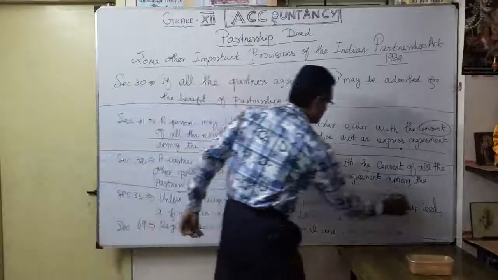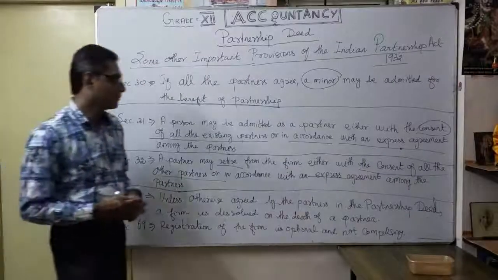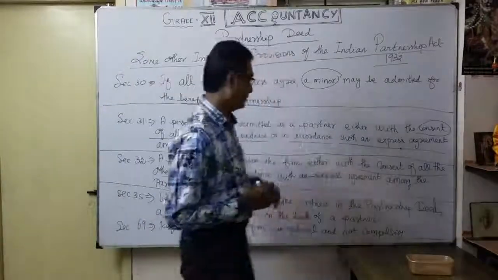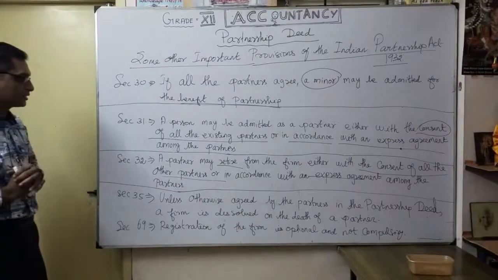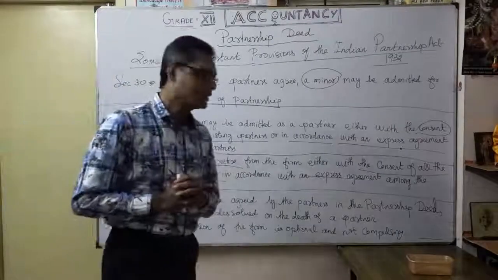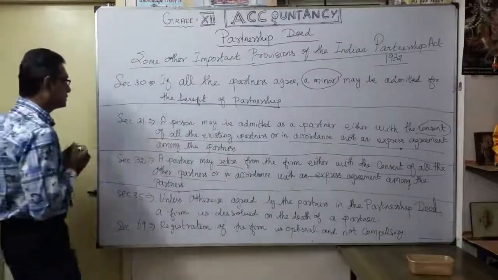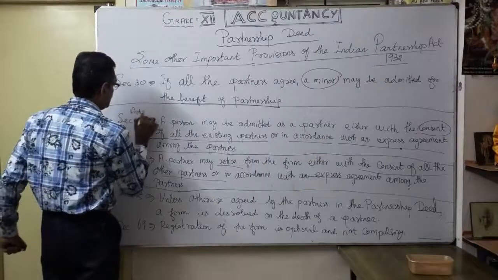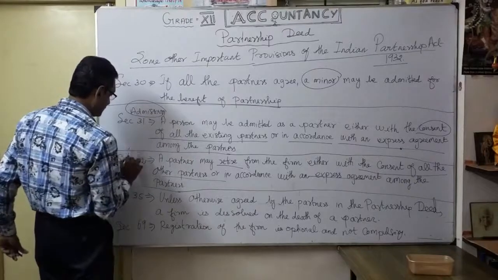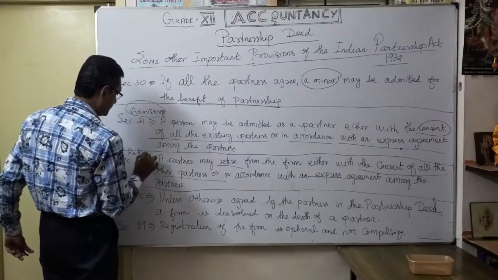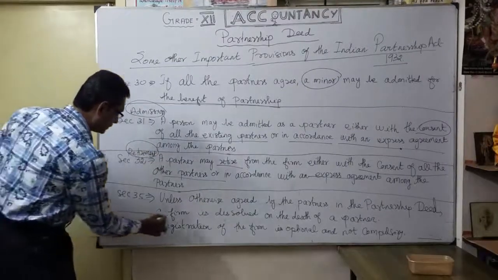Even a partner who is going to retire from the business may retire either with the consent of all the partners, which is very important, or in accordance with the agreement expressed among the partners. That's what Sections 31 and 32 discuss, admission and retirement. Okay, this is the procedure that is given, especially for retirement.